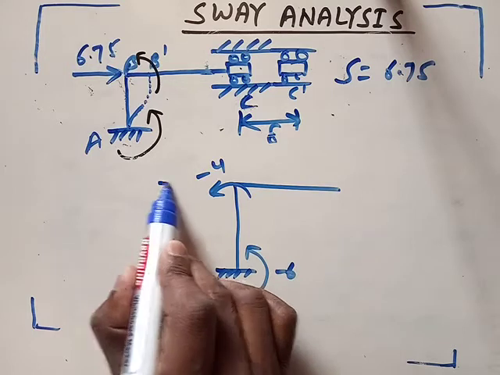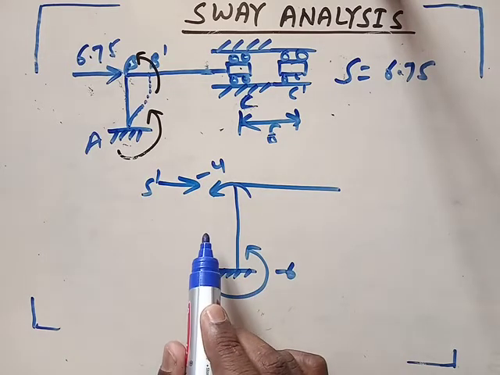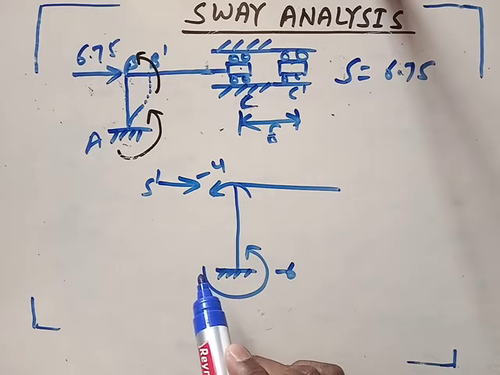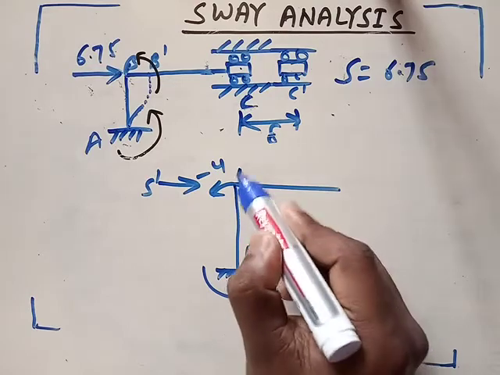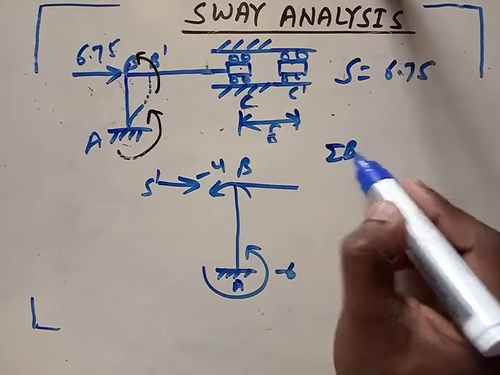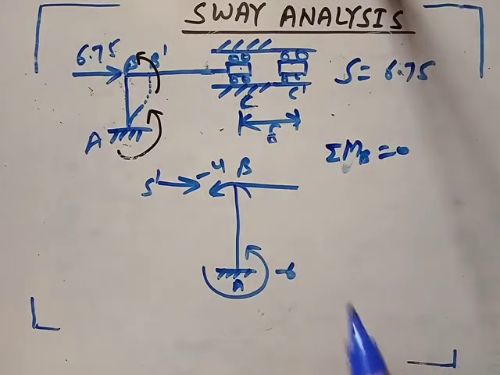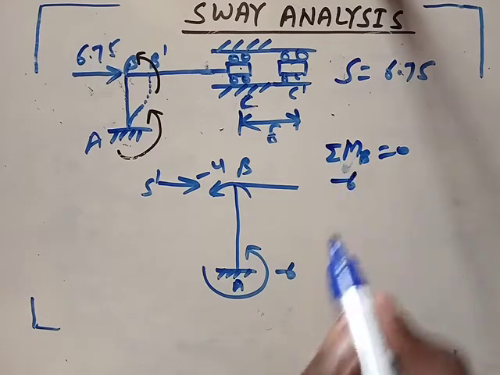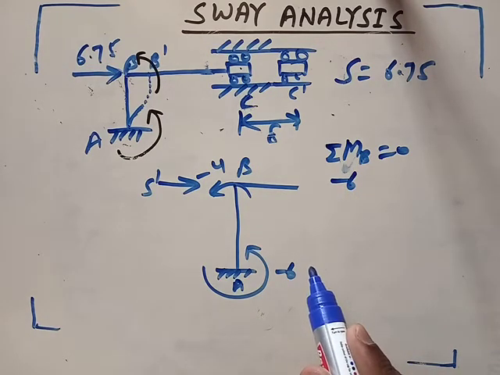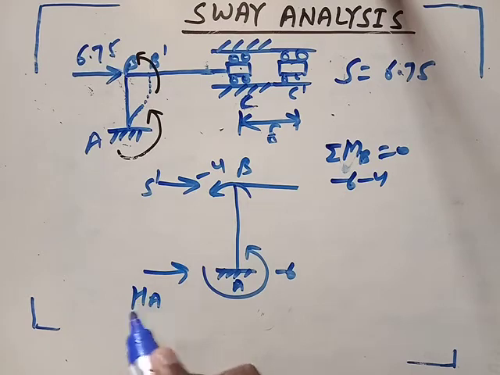We can put a sway force here as S dash, and this force we need to find. Again taking moment about point B, with A here and B here, the summation of all the moments about point B we can make 0. So what will be the value? See, this is -6, and -6 -4, and suppose force HA here, what will become?